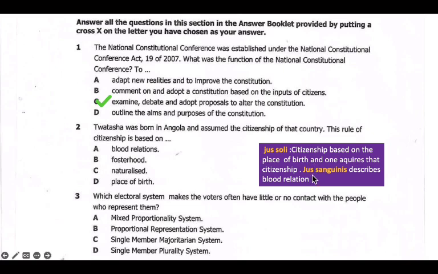In some cases they can also ask about Jus sanguinis, which describes descent. We have to take note of these two, because most of the time they can be confusing as to which one is which. We have to know Jus soli for place of birth, Jus sanguinis for blood relation. So our answer is D.